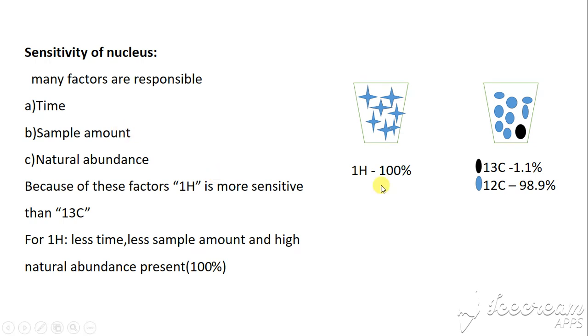Good afternoon, friends. Yesterday I told you about precessional frequency and other information related to NMR spectroscopy, and today I will try to explain the sensitivity of a nucleus. It means two types of nucleus are required for NMR spectroscopy. First is proton NMR spectroscopy, and second is carbon-13 NMR spectroscopy.